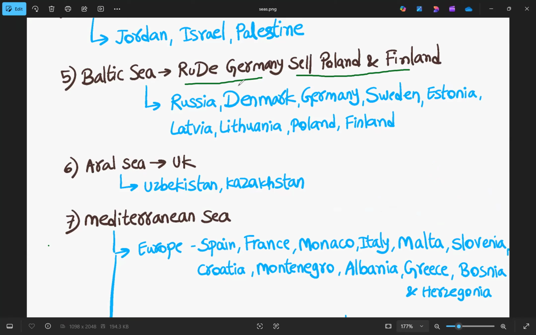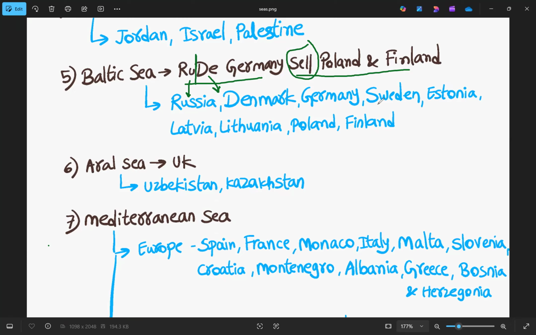The entire sentence is: Rude Germany, Cell, Poland and Finland. In that, RU in Rude stands for Russia, and then we have Denmark. So Rude is the word for two countries, Russia and Denmark. Then Germany is included as it is. And Cell: each letter stands for a country.